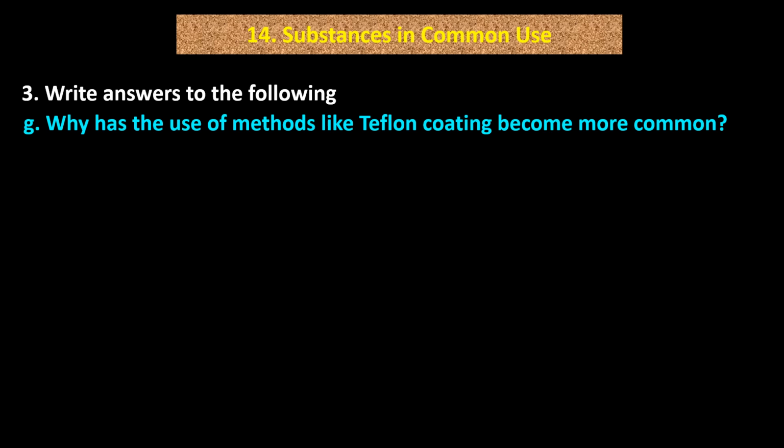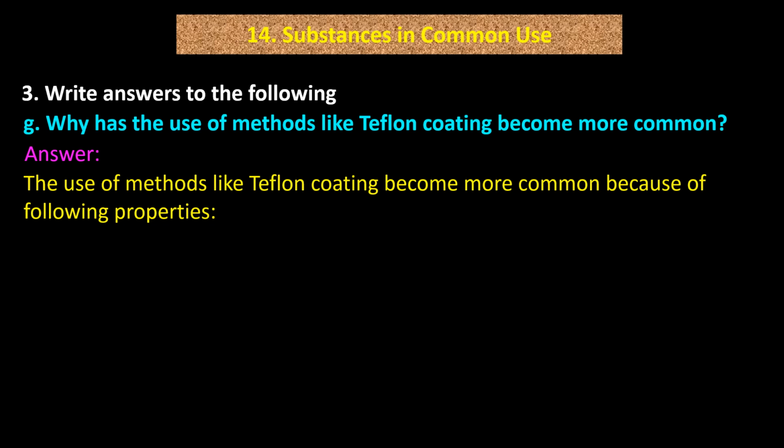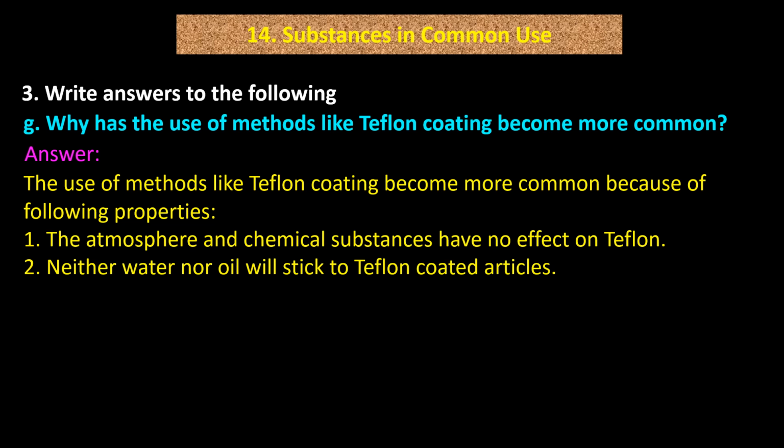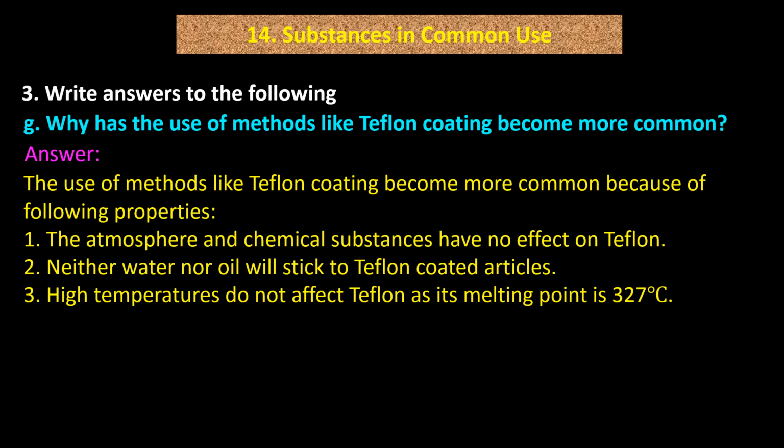G. Why has the use of methods like Teflon coating become more common? Answer. The use of methods like Teflon coating becomes more common because of the following properties. Point 1. The atmosphere and chemical substances have no effect on Teflon. 2. Neither water nor oil will stick to Teflon coated articles. 3. High temperatures do not affect Teflon as its melting point is 327 degrees Celsius. 4. Teflon coated articles are easy to clean.